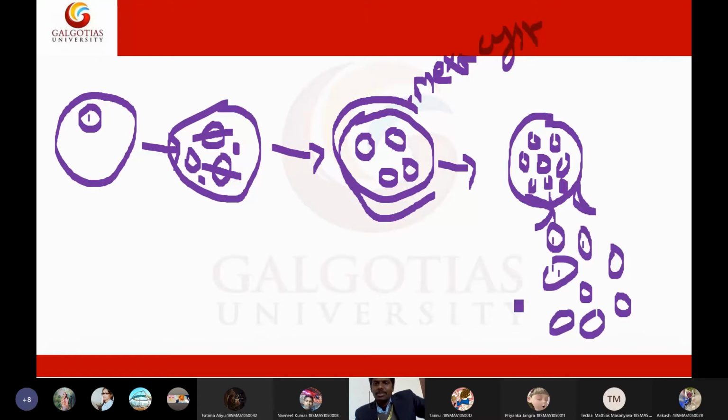These are called trophoblasts, just like blastomeres, just like a newly born baby. Before the zygote you have blastomeres. Very good. So they are called trophoblasts, and this particular stage of Entamoeba histolytica is called